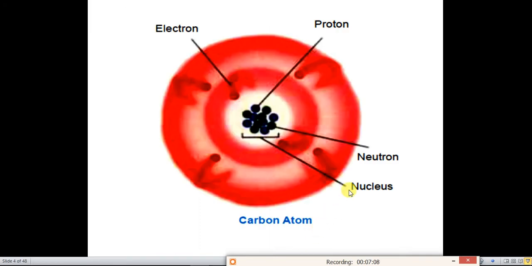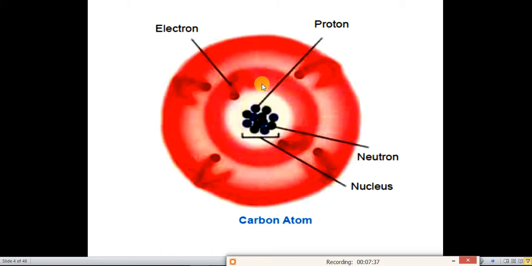So this is how a carbon atom looks. In this carbon atom, we can see that the central part, that is the nucleus, consists of neutrons and protons. The atomic weight is equal to the number of protons plus the number of neutrons.